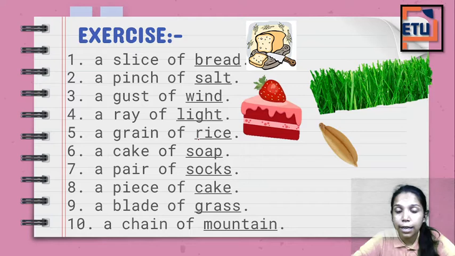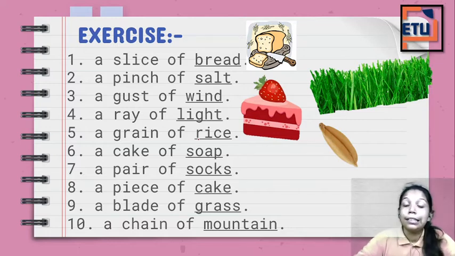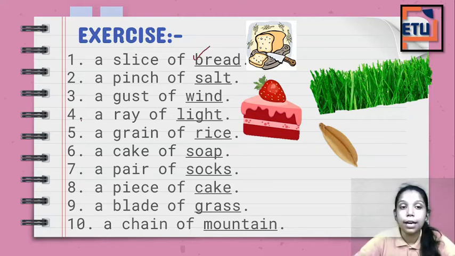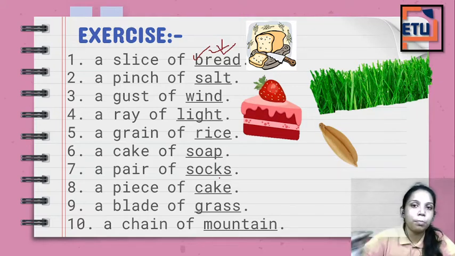Now here you can also write a grain of wheat, a grain of, let's say, seed. Okay, you can change it. You can always change this. Remember, the nouns that are written here can always be changed, but according to the concept. Now see, if I say a slice of bread, it makes sense, right? If I say a slice of pizza, correct. But if I say a slice of grass, will that sound good? Or is that possible? No, right? So what did I tell you? The nouns placed in this underlined form can be changed only if it is valid to the previous one.